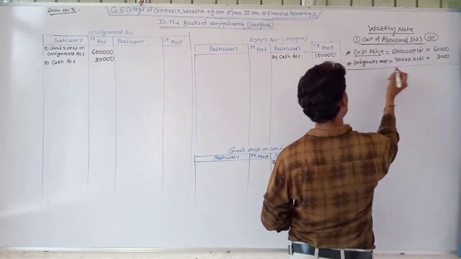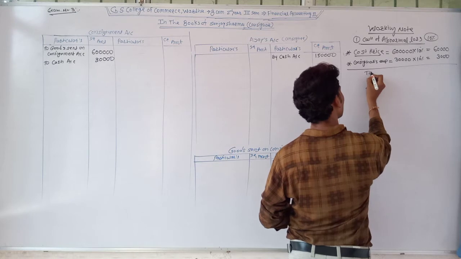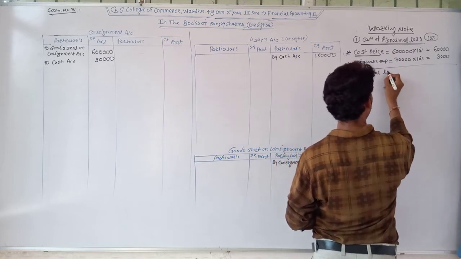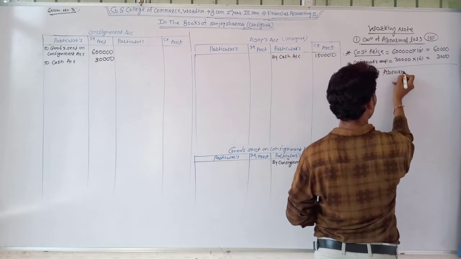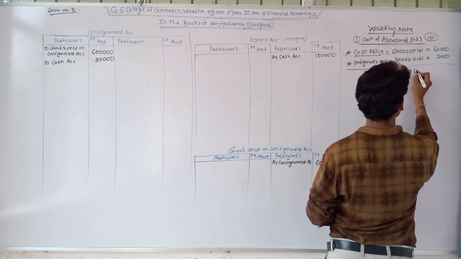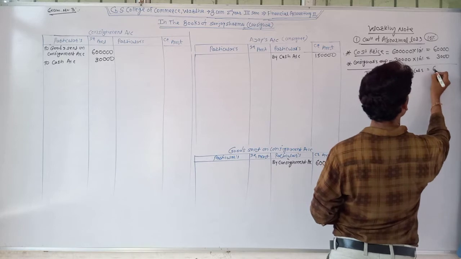It means this is the value of the total abnormal loss, rupees 63,000.